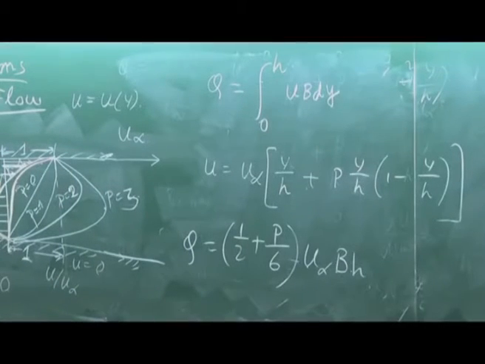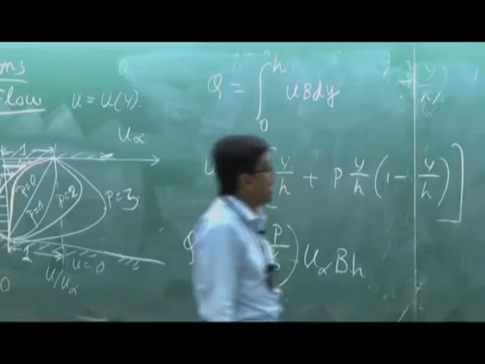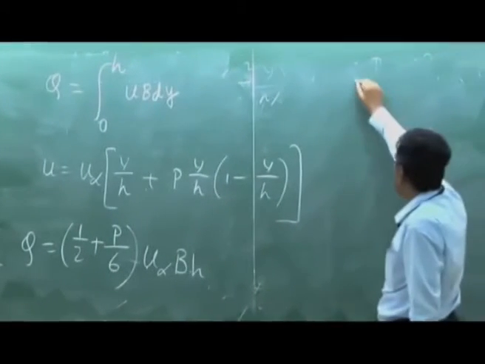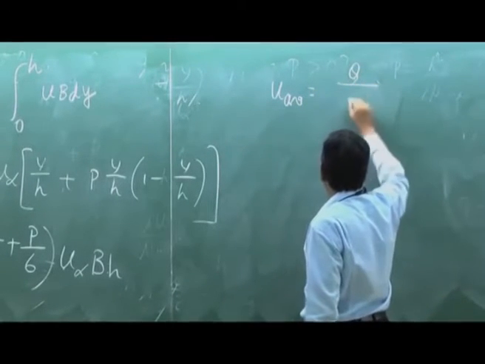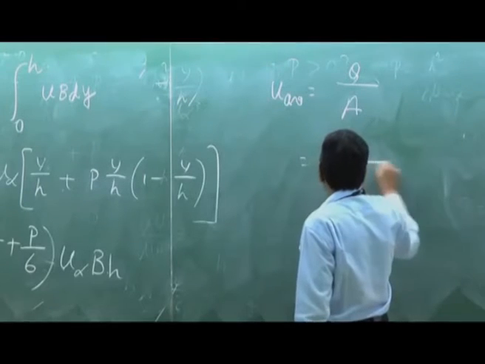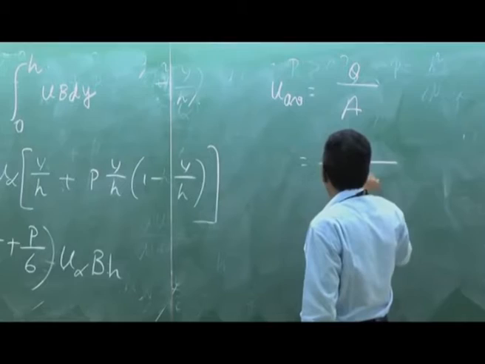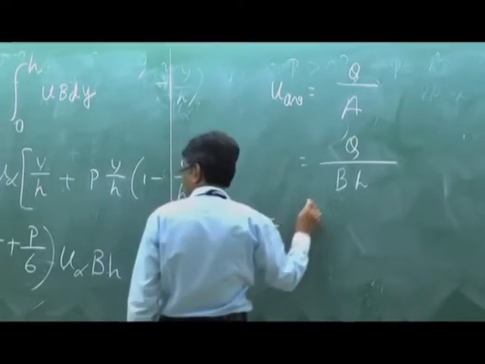This is the flow rate. Just substitute it and integrate it. As you know, average velocity in internal fluid flow is defined based on the volumetric flow rate. That means the average velocity across any section is the volumetric flow rate divided by the cross-sectional area. Here the cross-sectional area is the same, equal to b into h, and therefore u average will be half.